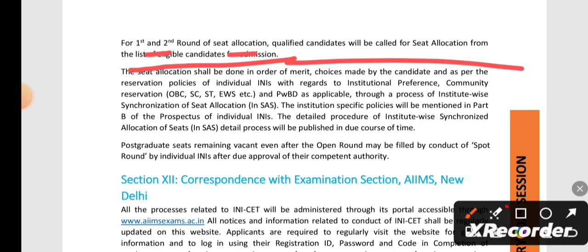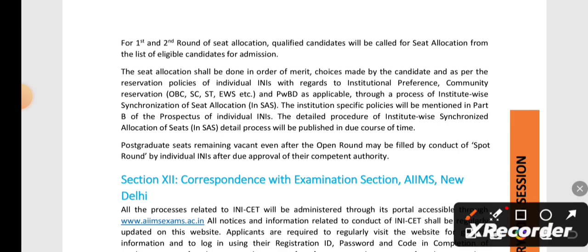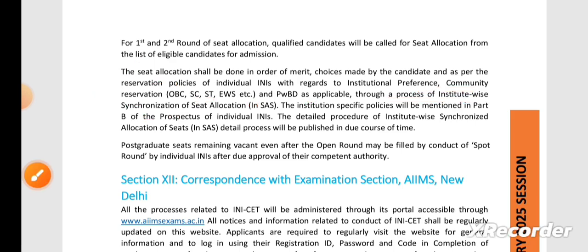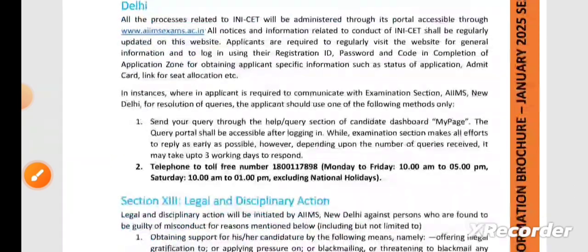If you have a better position in the merit list, you will get a better seat in the central institutes. The seat allocation will be done in the form of a merit list, and they will also follow the reservation policies, that is, community reservation for OBC, SC, ST, EWS and PWD candidates, through a process of institute-wise synchronization of seat allocation. So they will go through all these things while allotting you the seat.